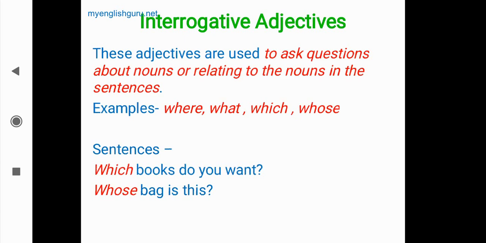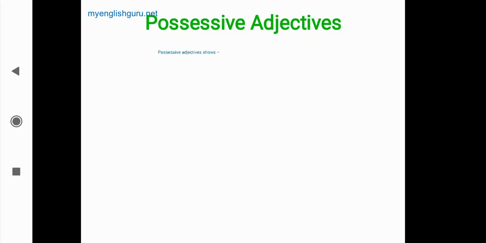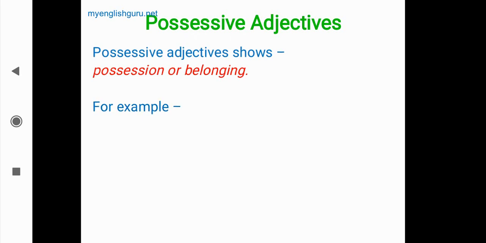Now the next type, possessive adjectives. These possessive adjectives show possession or belonging. For example, my advice is good. Possession here is telling about him, that his advice is good. My advice is good. It is possession. Then, his watch is new. Which watch is new? His watch is new. Whose advice is good? My advice is good.